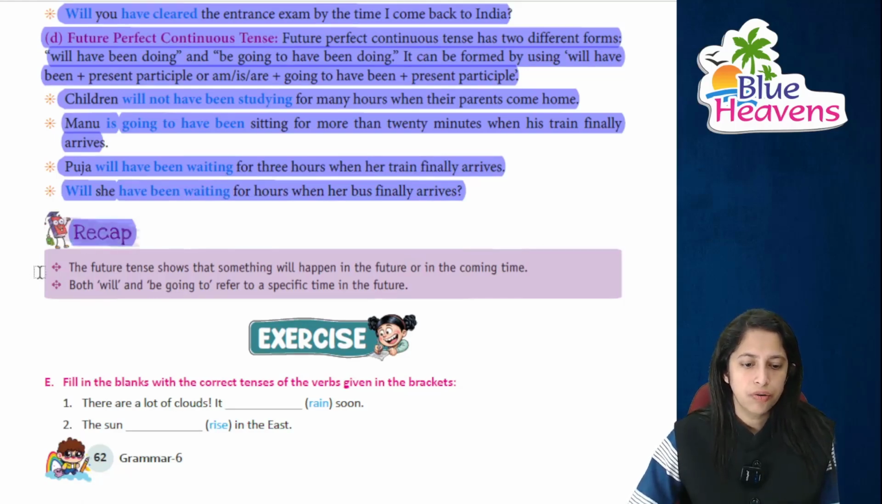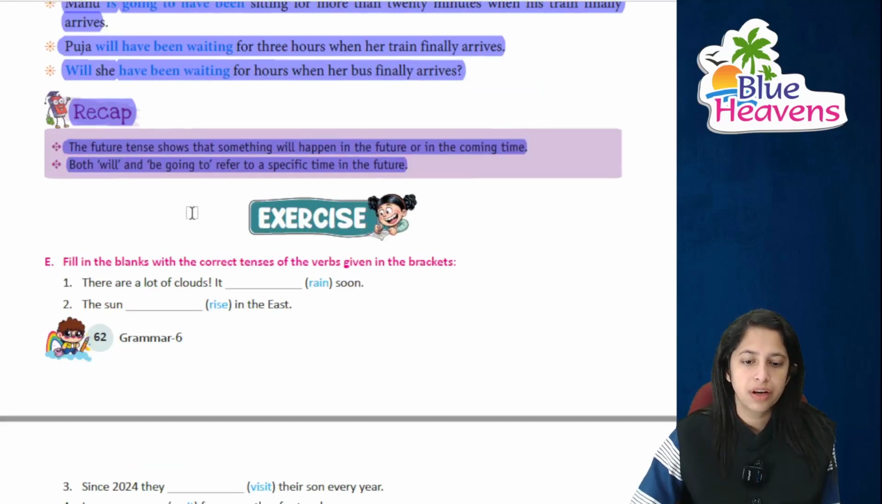There is a quick short recap. Future tense basically shows that it will happen in the future. Both will and be going to refer to a specific time in the future. Moving on to the exercise, you have to fill in the blanks with the correct form of the verb.